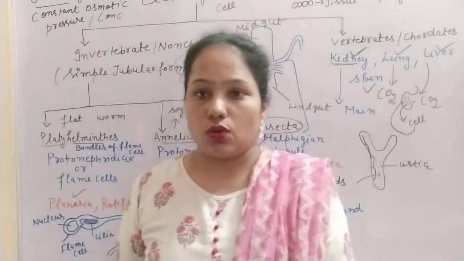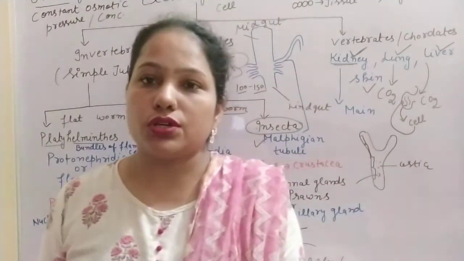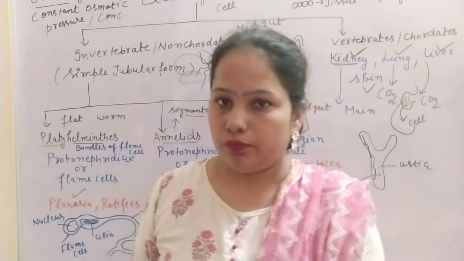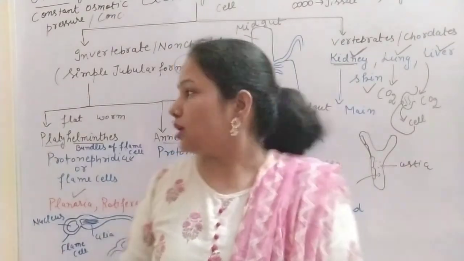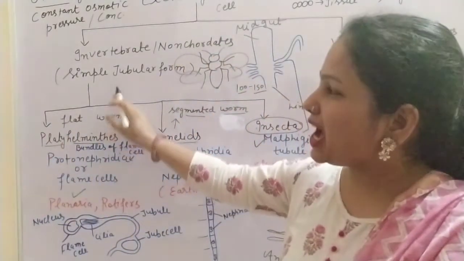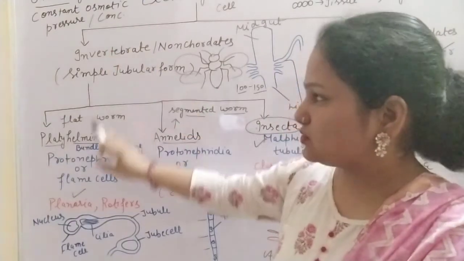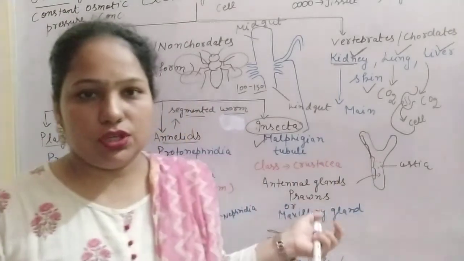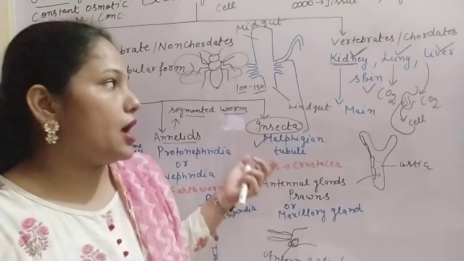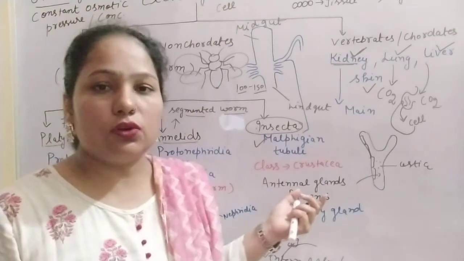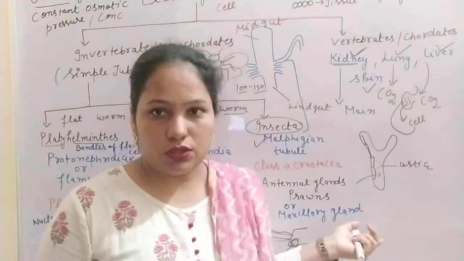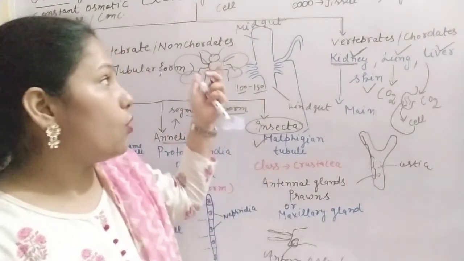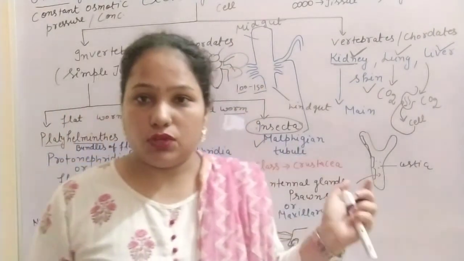So the function of our excretory system or our kidney is to help in osmoregulation. Not only the kidney, but other excretory organs that we have discussed in invertebrates also help in osmoregulation. So that is the definition of osmoregulation, and kidney plays the role to regulate osmoregulation. So that is about the excretory structures or organs in different animals.